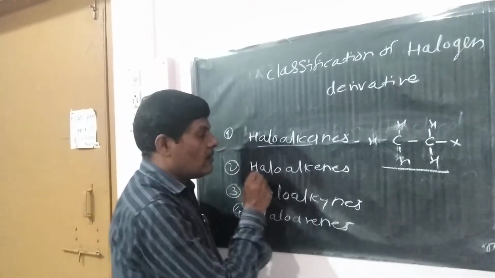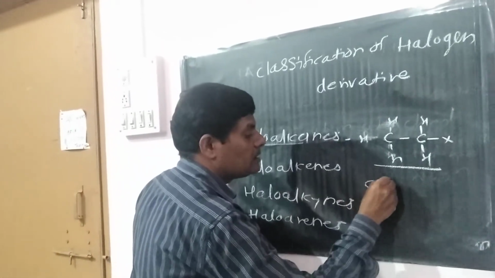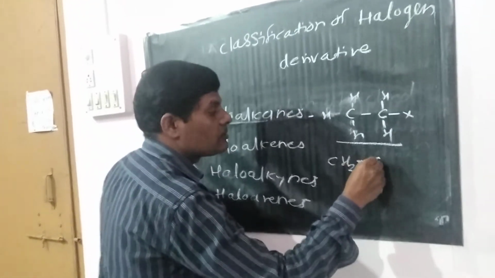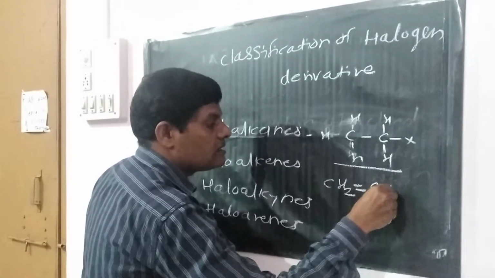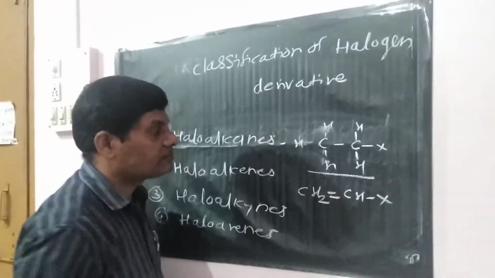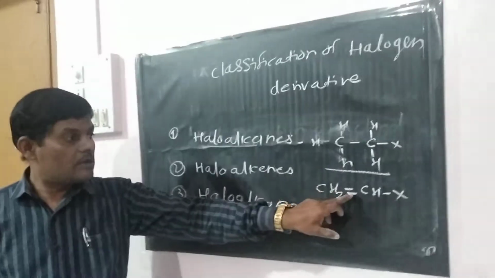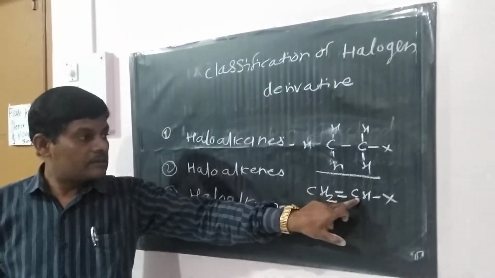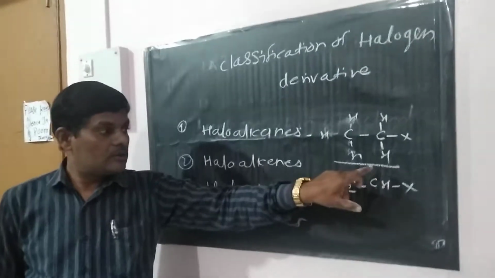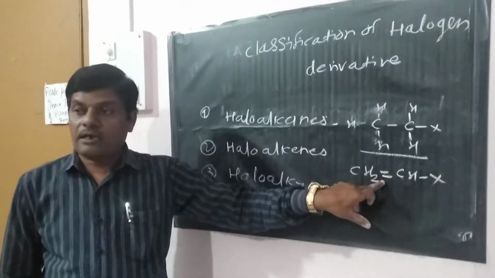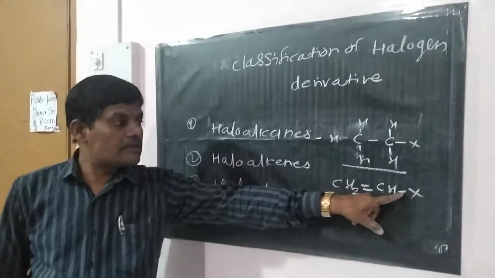Then haloalkenes: CH2 double bond CHX. It contains a carbon double bond and is attached to X.